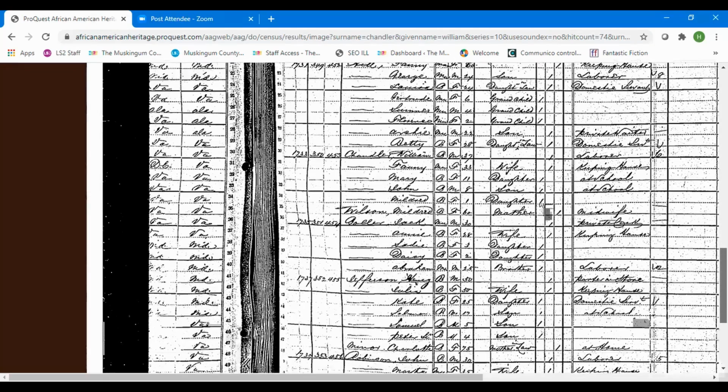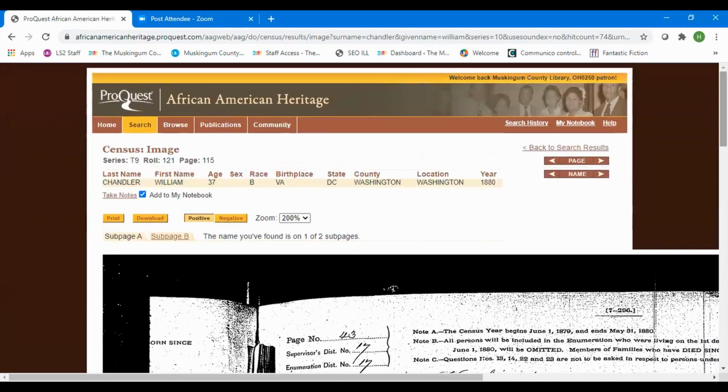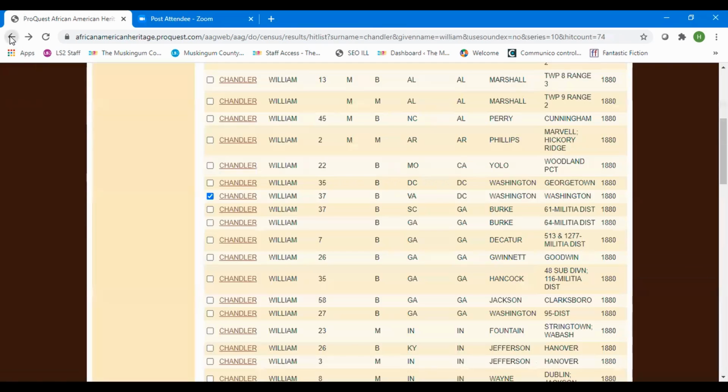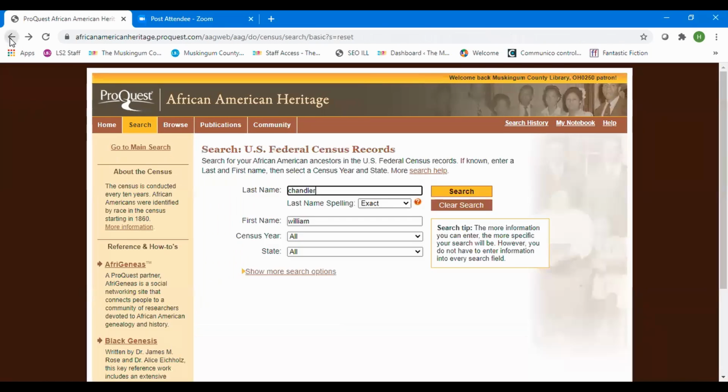So there, if you were searching for William, you'd found him in 2 census records in preceding decades, and that would help you in trying to track down where he was. They don't designate what section of Washington, District of Columbia he is in, so we don't know that for certain, but you probably would be able to consult plat maps or something to try to find his location. So we found him through there. Let's try another record to see if we can find William.